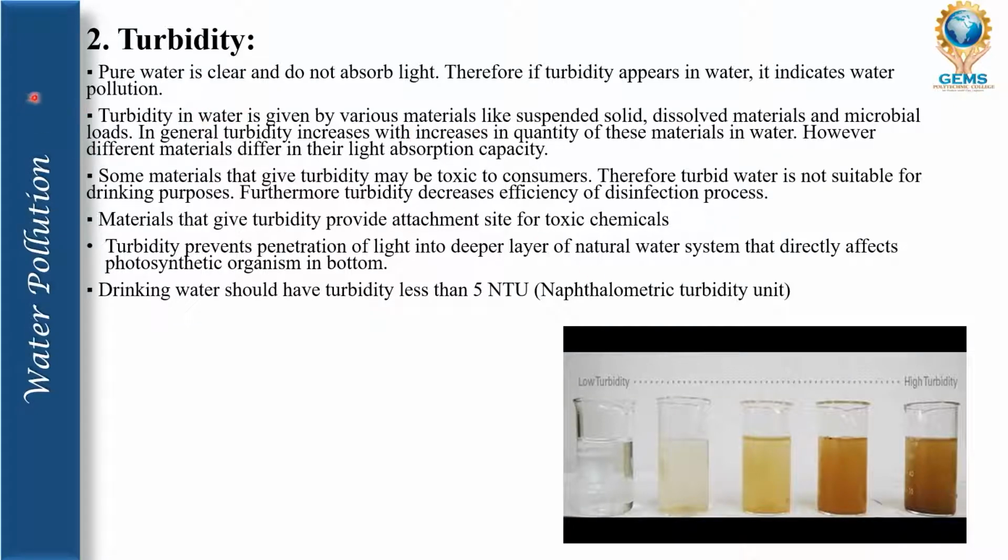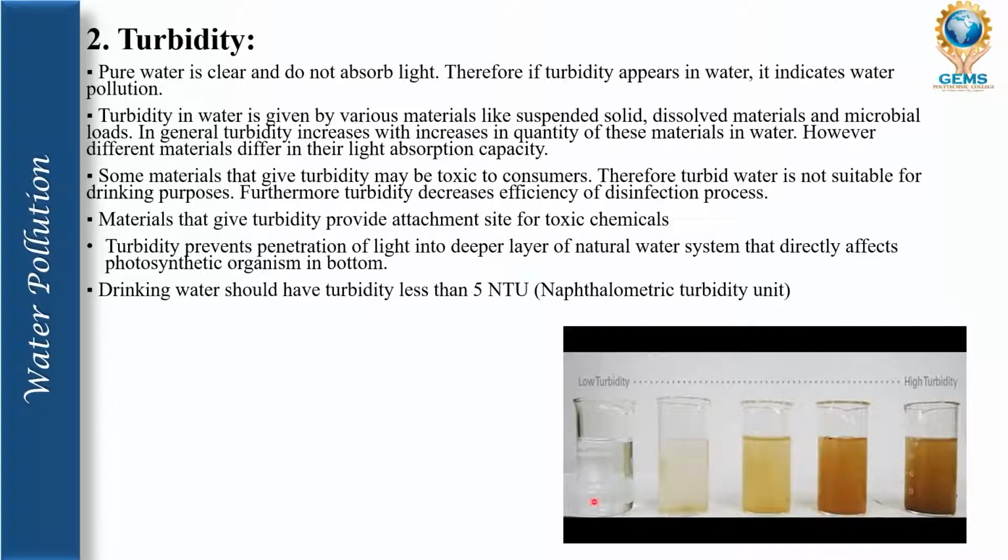Turbidity is caused by various materials like suspended solids, dissolved materials and microbiolotes. In general, turbidity increases with an increase in the quantity of these materials in water. However, different materials differ in their light absorption capacity. That means each water has different types of turbidity. Some might have low turbidity, some might have high and some might have medium turbidity.